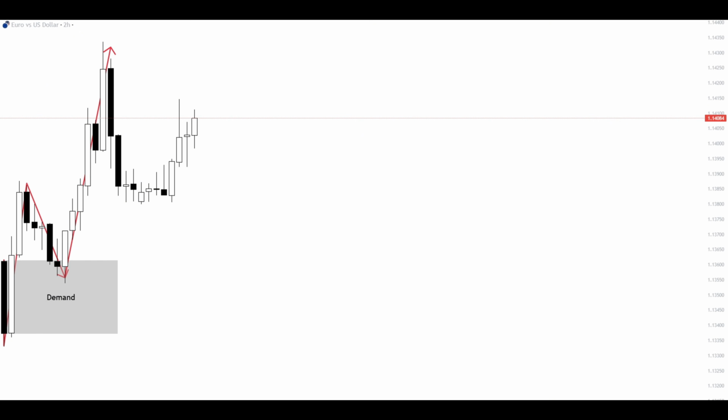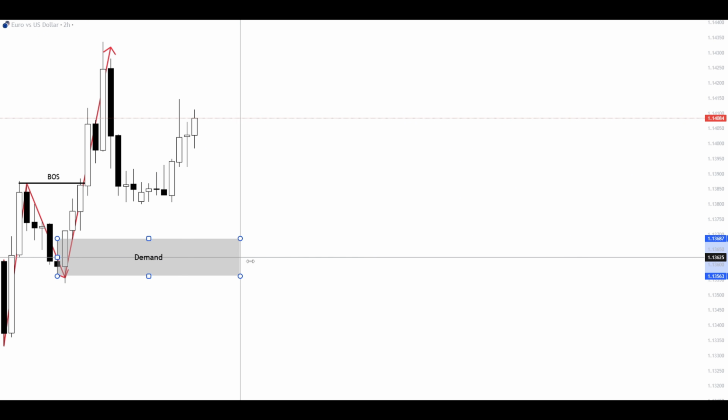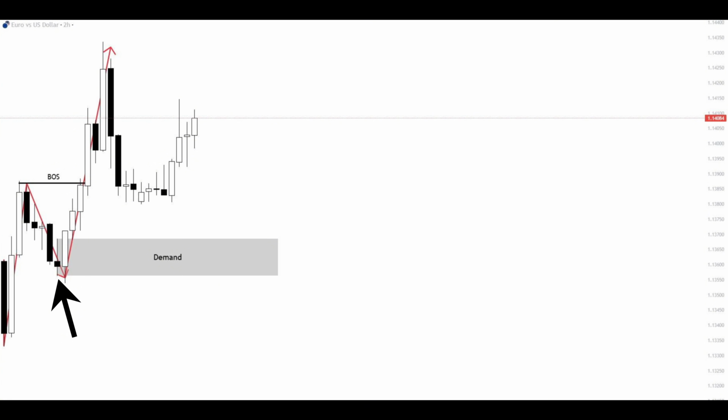The important part is that it must break above the last high, because when it does so, that will validate another demand on the next pullback. And the demand, to be more specific, is the last downside candle before the market started going up. What's important about this upside movement is that it must break above the last high, and it must break with a candle closing above the last high. Here we see that it happened, and that's why this demand is valid.